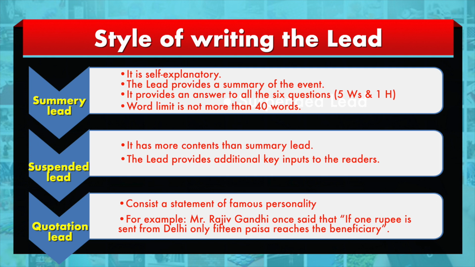For example, even today that quotation is being quoted, by Rajiv Gandhi, when he was the prime minister of this country. He said that when we send 1 rupee from Delhi, by the time it reaches the ultimate end user, only 15 paisa is reached. That depicts the administrative loopholes that were in our system. That was the emphasis the Prime Minister wanted to highlight, and that is how it became a quotation. Even today, after more than 30 years, that quotation is relevant and is being used.